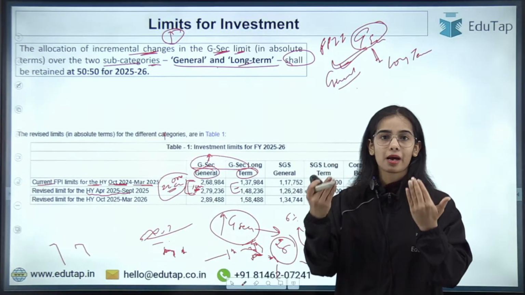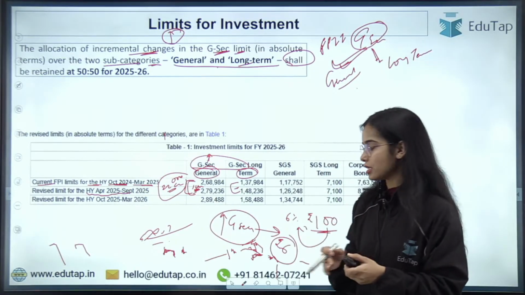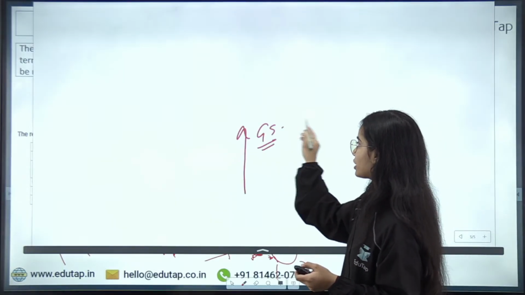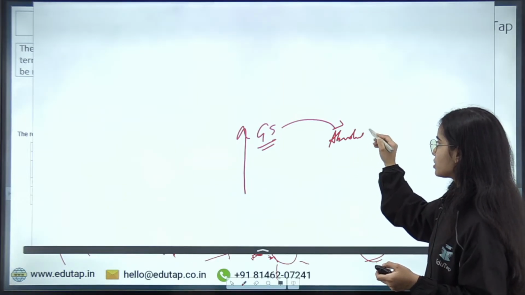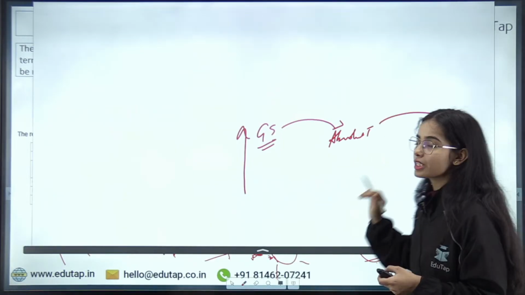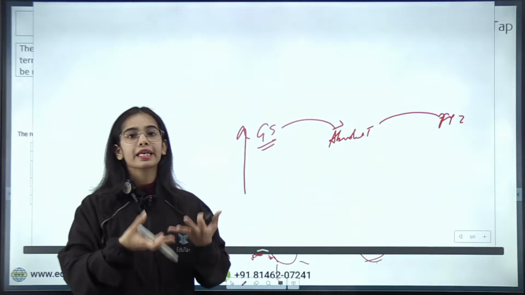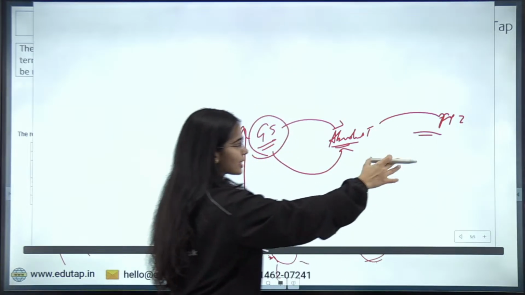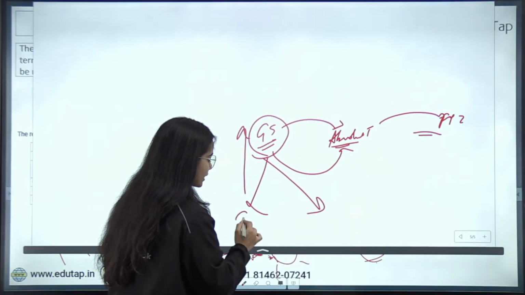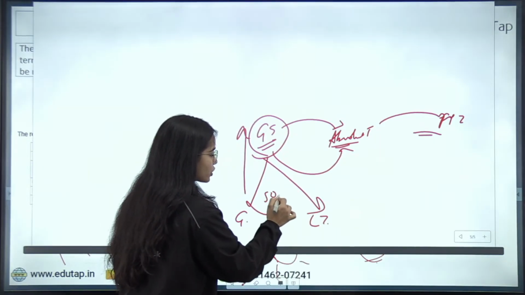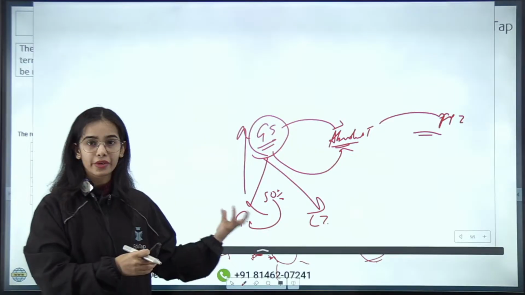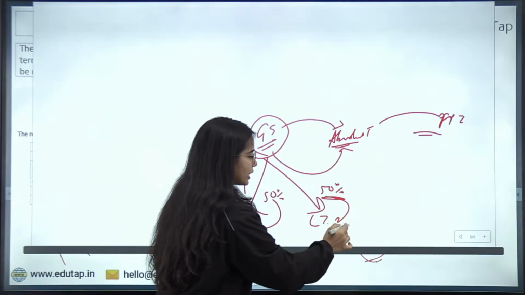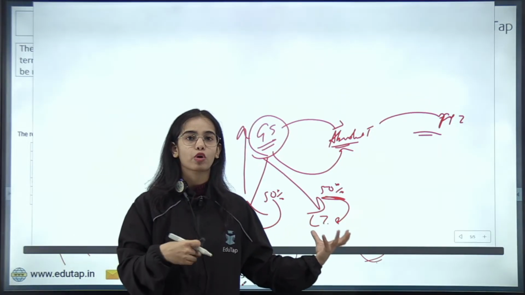So the increase that is happening in the value of government securities in the absolute terms, the foreign portfolio investors can invest more, okay? And this increase is divided into two categories, general and long term, and 50% of the increase is provided for the general foreign portfolio investment, and 50% of the increase is specified for the long term, okay?